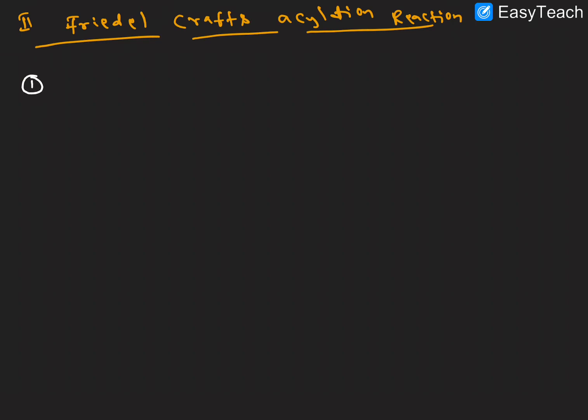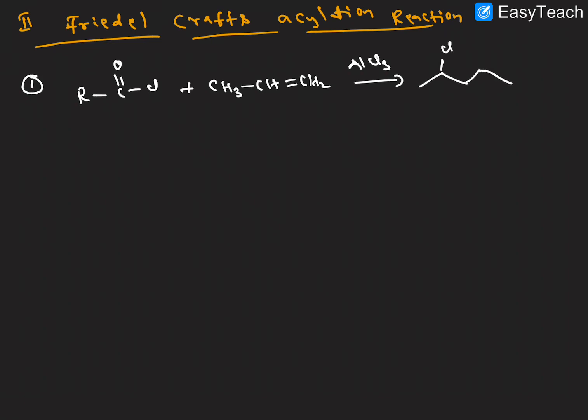So here taking acyl chloride, example number 1, acyl chloride reacting with CH3 CH=CH2 in the presence of AlCl3. So what we get here is the same, but here we get the acyl group, chlorine, and this is attacking, C double bond O and R. See, acylation taking place.